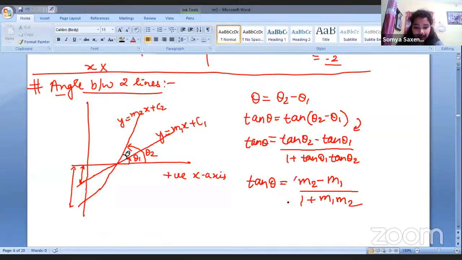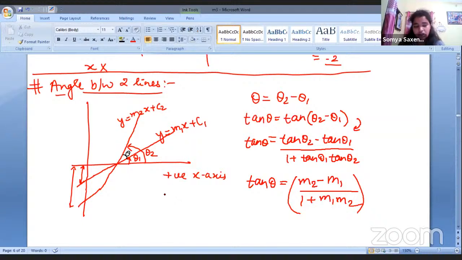So we got a very interesting thing here: tan theta, the tangent of the angle between these two lines, is equal to the slope of the second line minus the slope of the first line, divided by 1 plus the product of these two slopes.